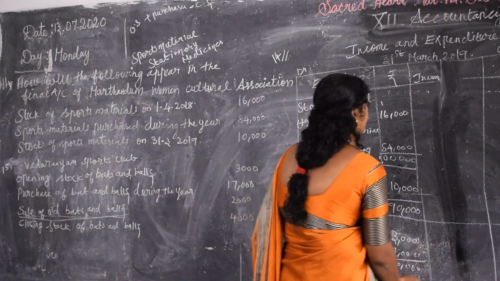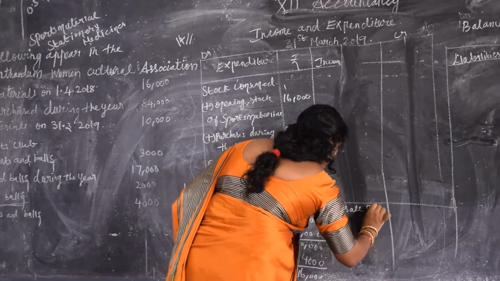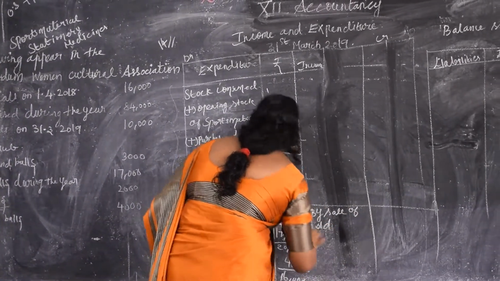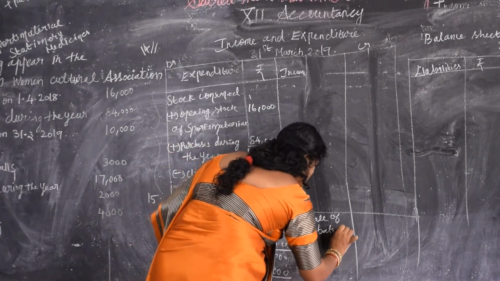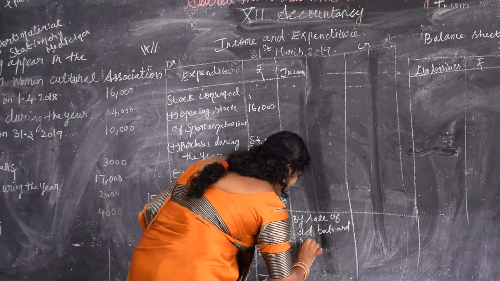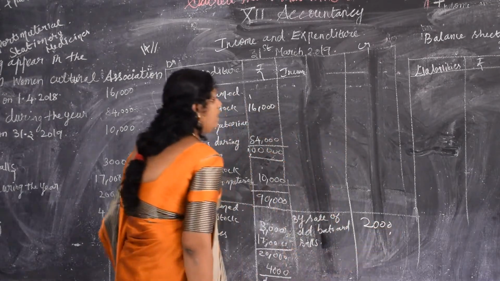Write in the income and expenditure account, by sale of old bats and balls. How much? That is 2,000.